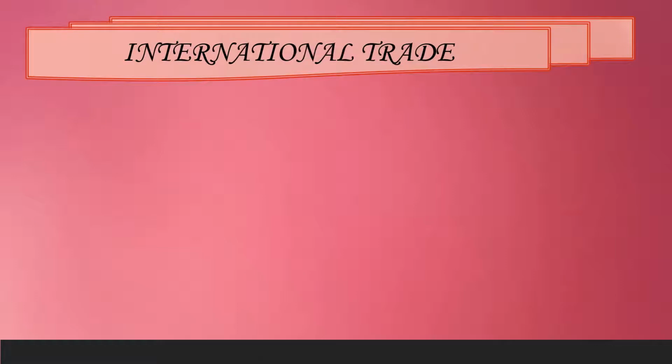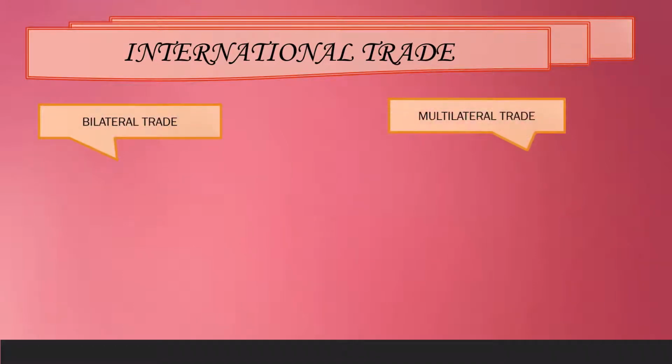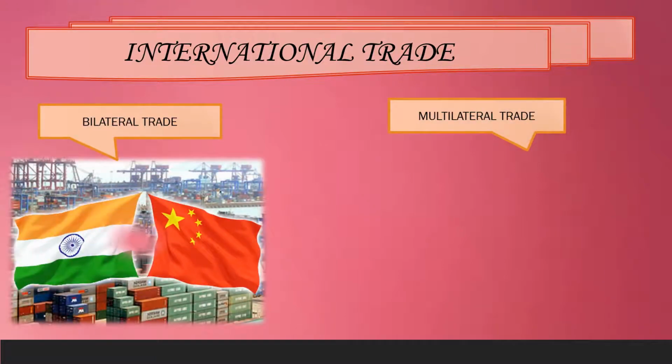Now let's see another classification of international trade. International trade can be classified into two divisions: bilateral trade and multilateral trade. Let us try to understand both types of trade with the help of an image. As you can see in this image, the trade is taking place between India and China, so it is called bilateral trade.